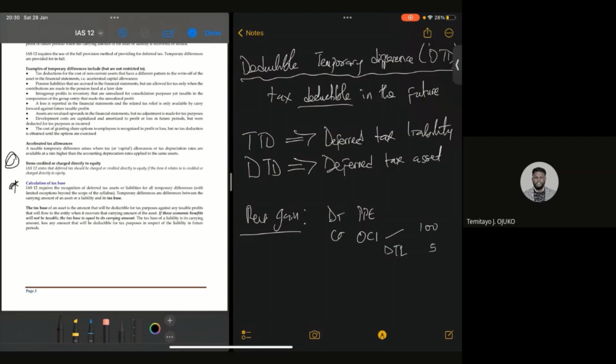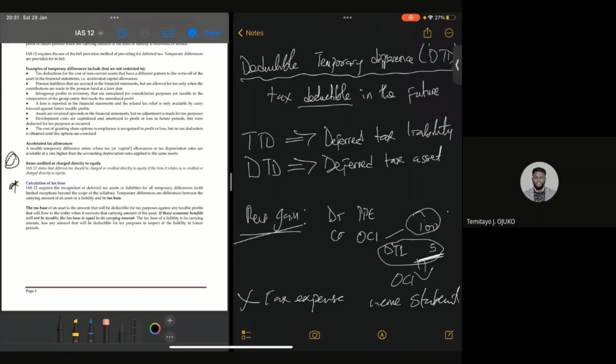The standard is saying that this deferred tax, because what is leading to this deferred tax of 5, the revaluation gain, was credited to other comprehensive income, you should also take this 5 to your other comprehensive income and not include it under your tax expense in your statement of profit or loss.